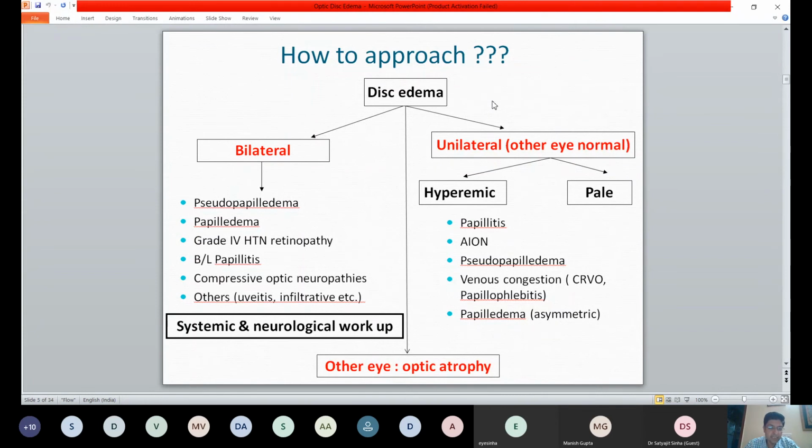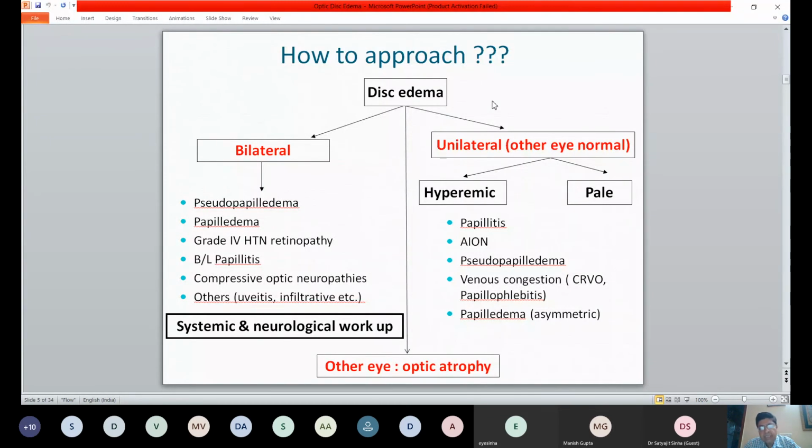If it's bilateral, you start thinking of systemic causes. So you start thinking it may be papilledema, it may be pseudopapilledema, there's hypertensive retinopathy, it could be bilateral papillitis, could be compressive optic neuropathies, or bilateral systemic diseases that can present with infiltrative lesions, uveitis, and so on.